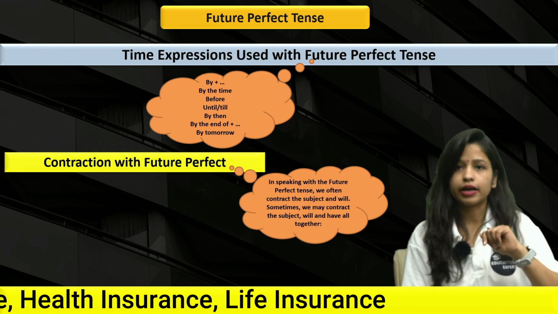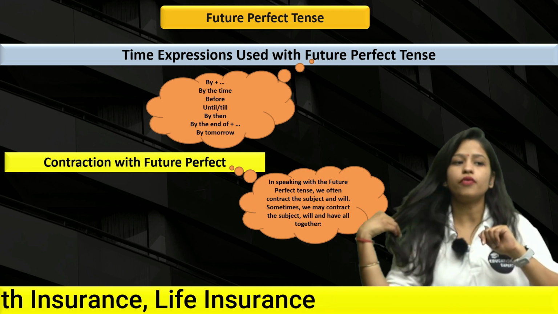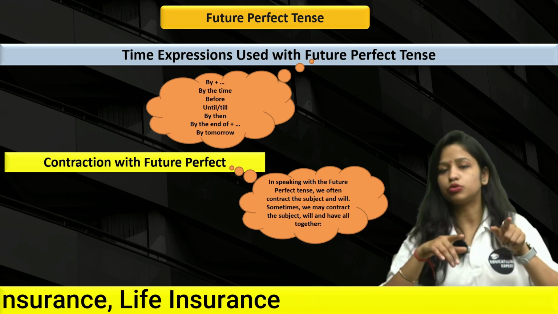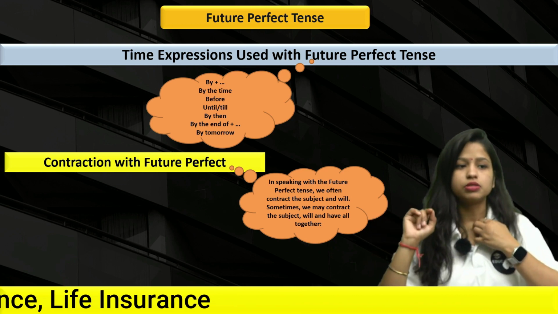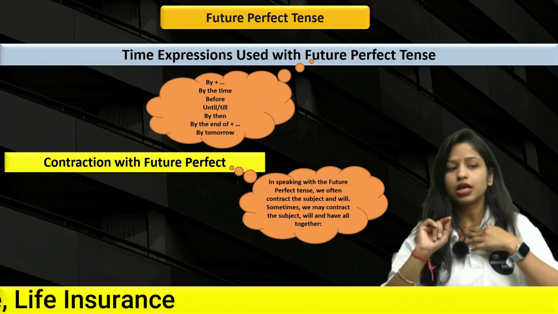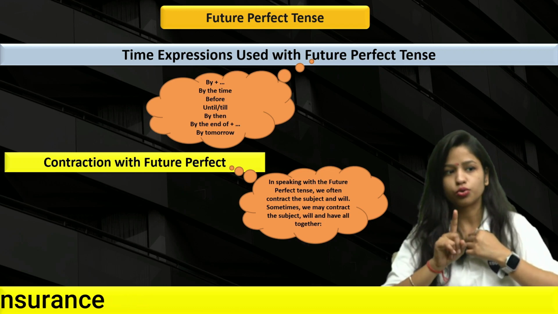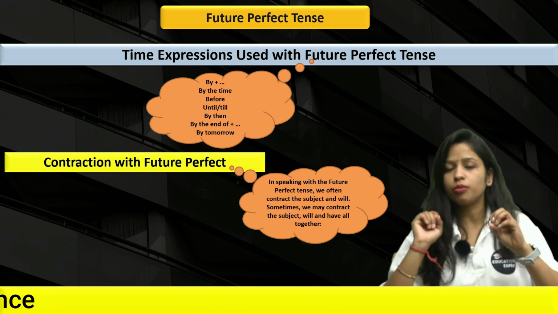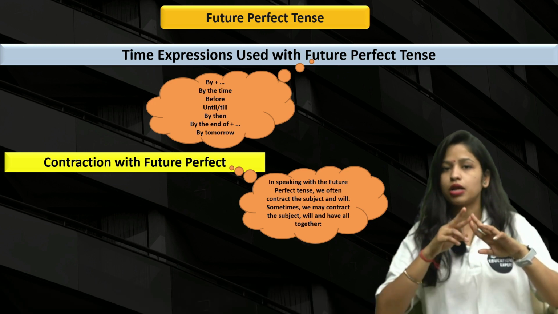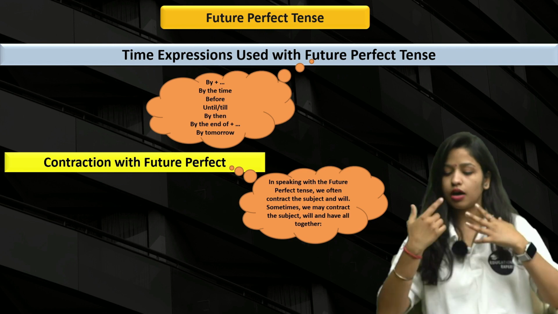Let's move forward and understand contraction with the future perfect. In speaking with the future perfect tense, we often contract the subject and will, meaning the subject and the first auxiliary verb. Sometimes we may contract subject, will and have all together. Yes, this is also a thing that you should know, that sometimes we may contract subject plus will plus have also. That means all together. How? Let's see this.